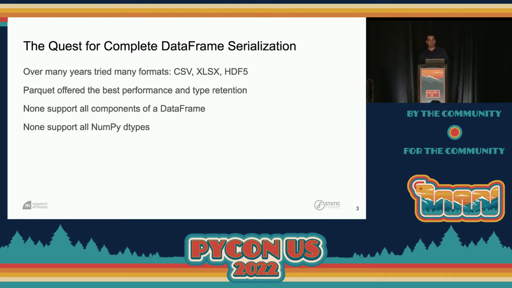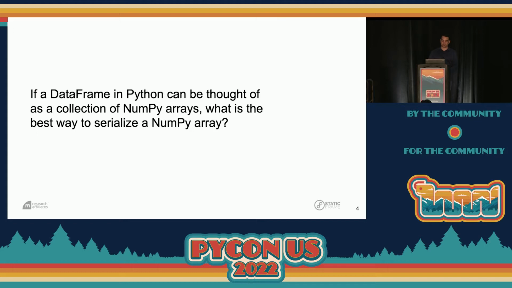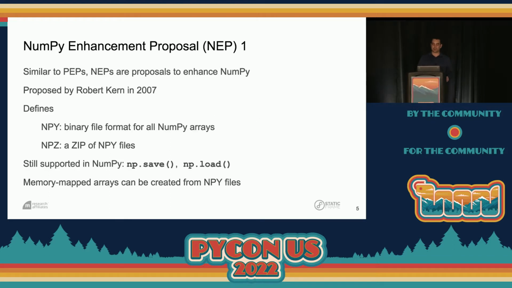All right, so over those 10 years building financial systems, many of you might be able to relate to a quest to find a complete DataFrame serialization format. And we've tried many things from CSV, XLSX, HDF5. Most recently, Parquet has offered the best performance and type retention. But it's not perfect, and no format supports all components of a data frame, and none support all NumPy dtypes. So if a data frame in Python can be thought of as a collection of NumPy arrays, what is the best way to serialize a NumPy array?